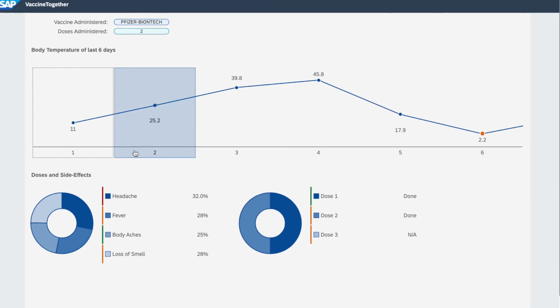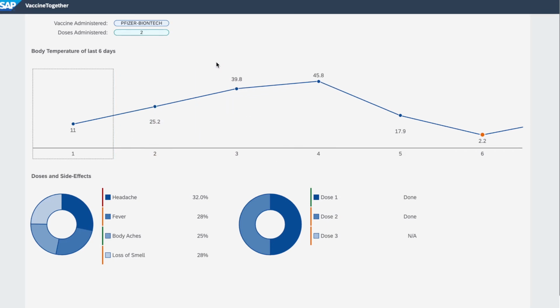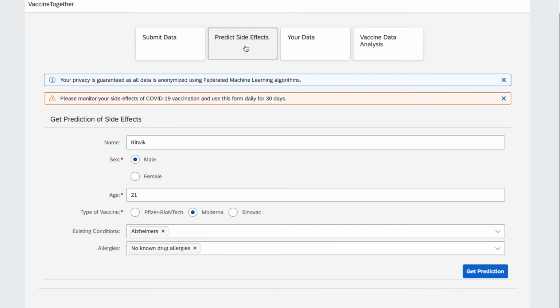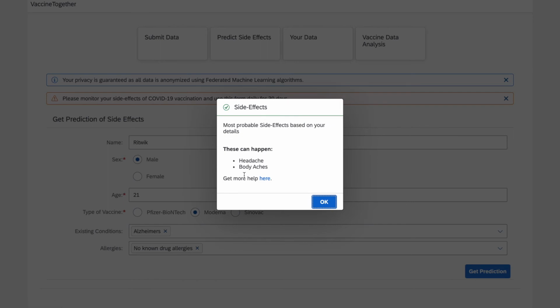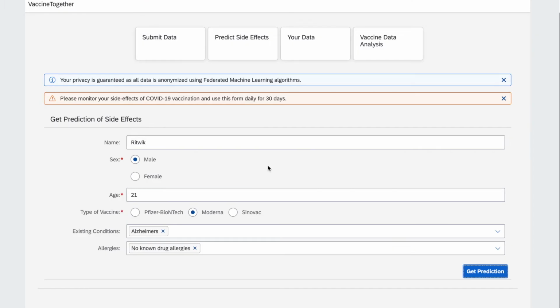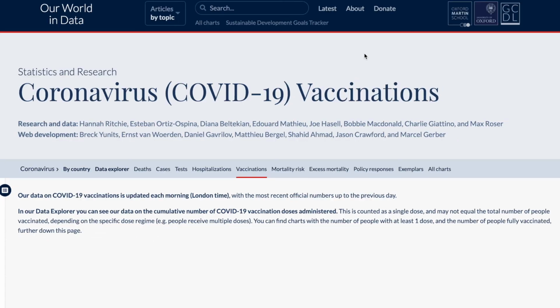If the user is yet to take the vaccine or has taken it recently, they can use the Predict Side Effects feature to get a prediction of the side effects they are most likely to experience on taking the vaccine. The prediction ensures complete data privacy using the horizontal federated learning architecture, which is explained later in our presentation. In our attempt to make this a one-stop solution to all COVID vaccine related issues, we have also included a tab with global vaccine data analysis for users who are keen to find out more.